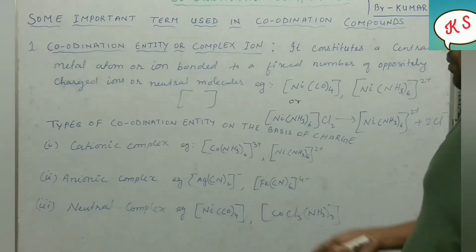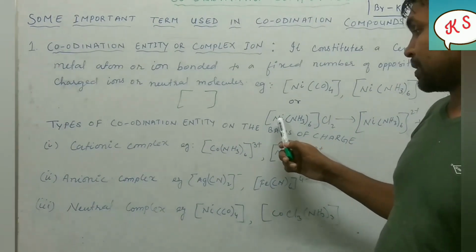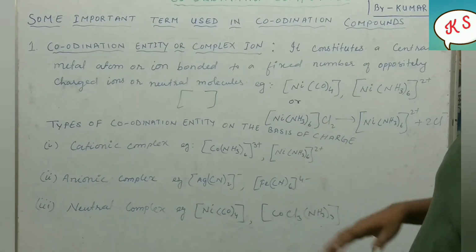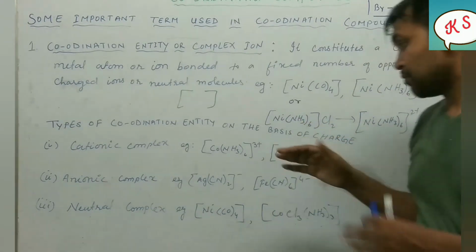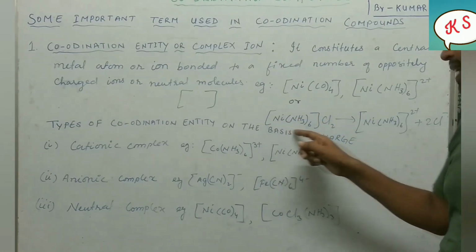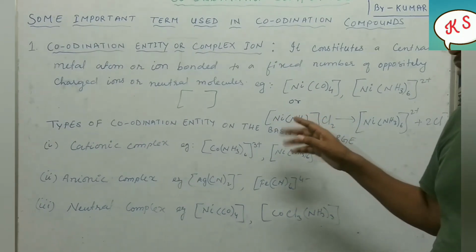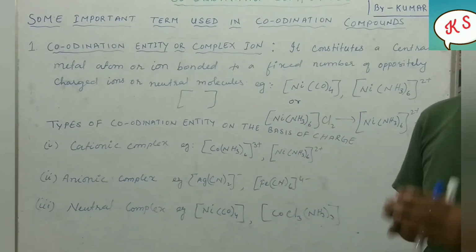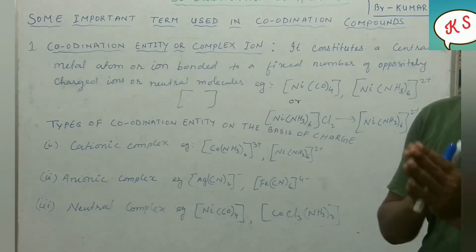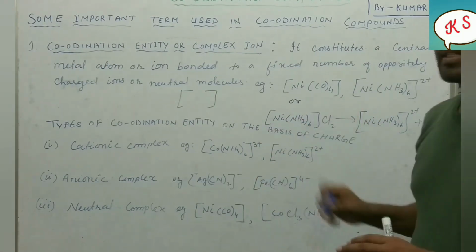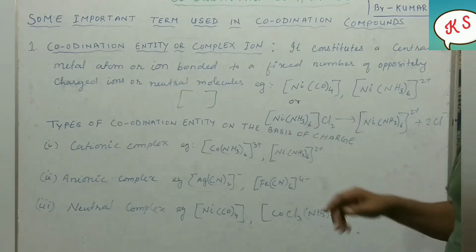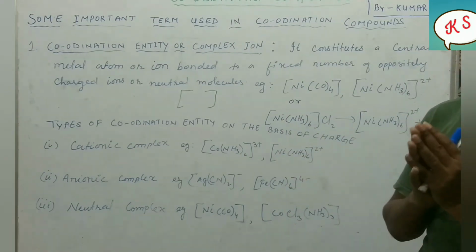To make it very simple, let us try to understand here. One example I have taken, [Ni(NH3)6]Cl2. When it dissolves in the solution, you will find that this is called a complex ion or complex coordination entity. It will not be separated. It is in a complex form, not in a simple form, so it is inseparable. You cannot separate Ni and NH3, because it is a complex and it can't be separated.